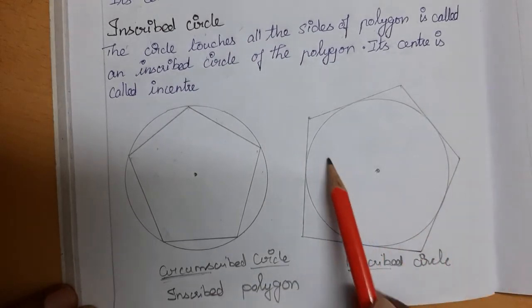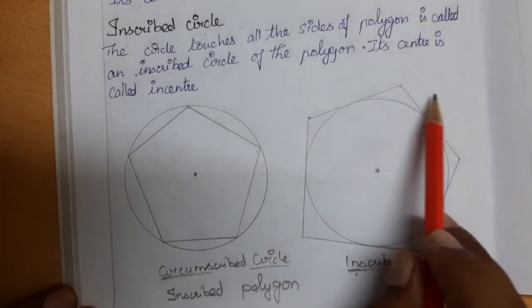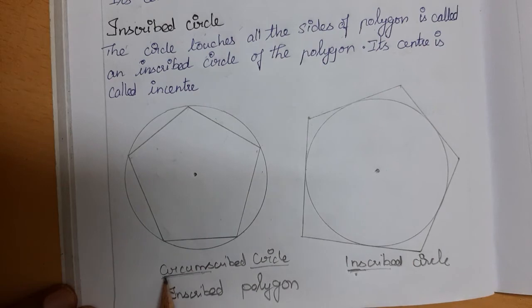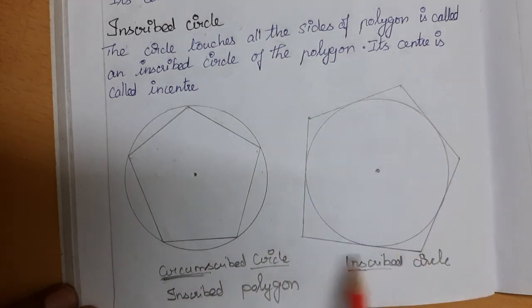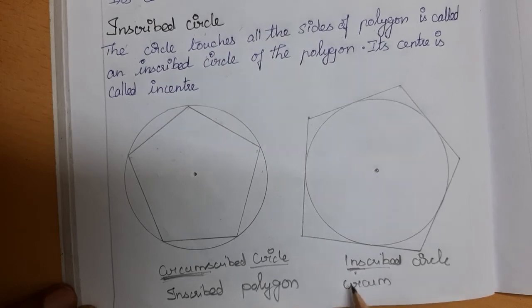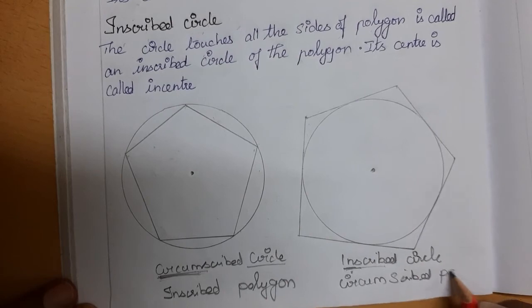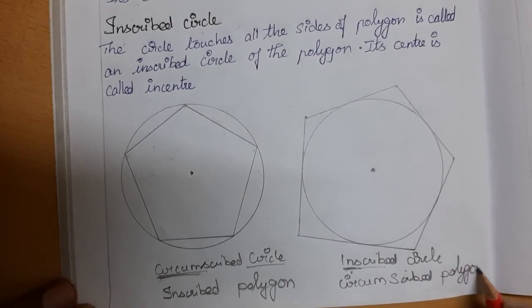And here the polygon is the boundary on the outside, so we can call it a circumscribed polygon. So even with the figure name we can remember.